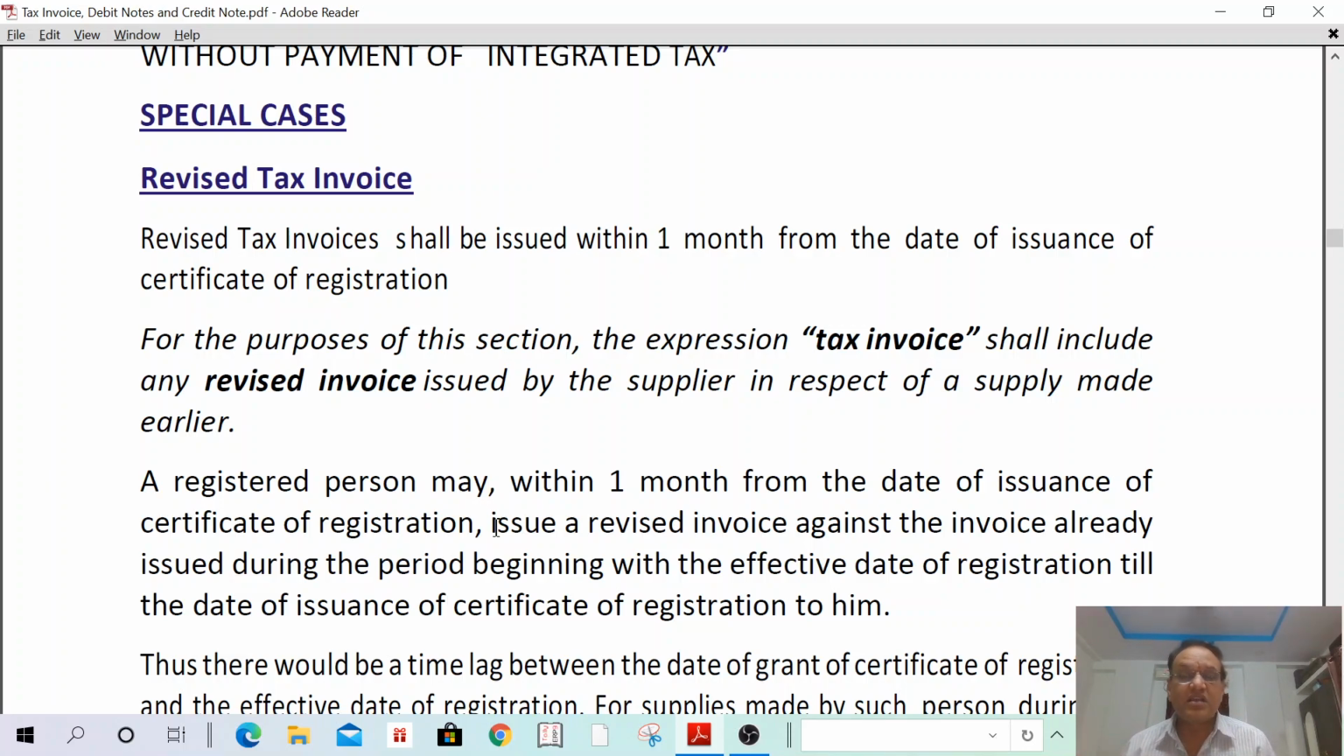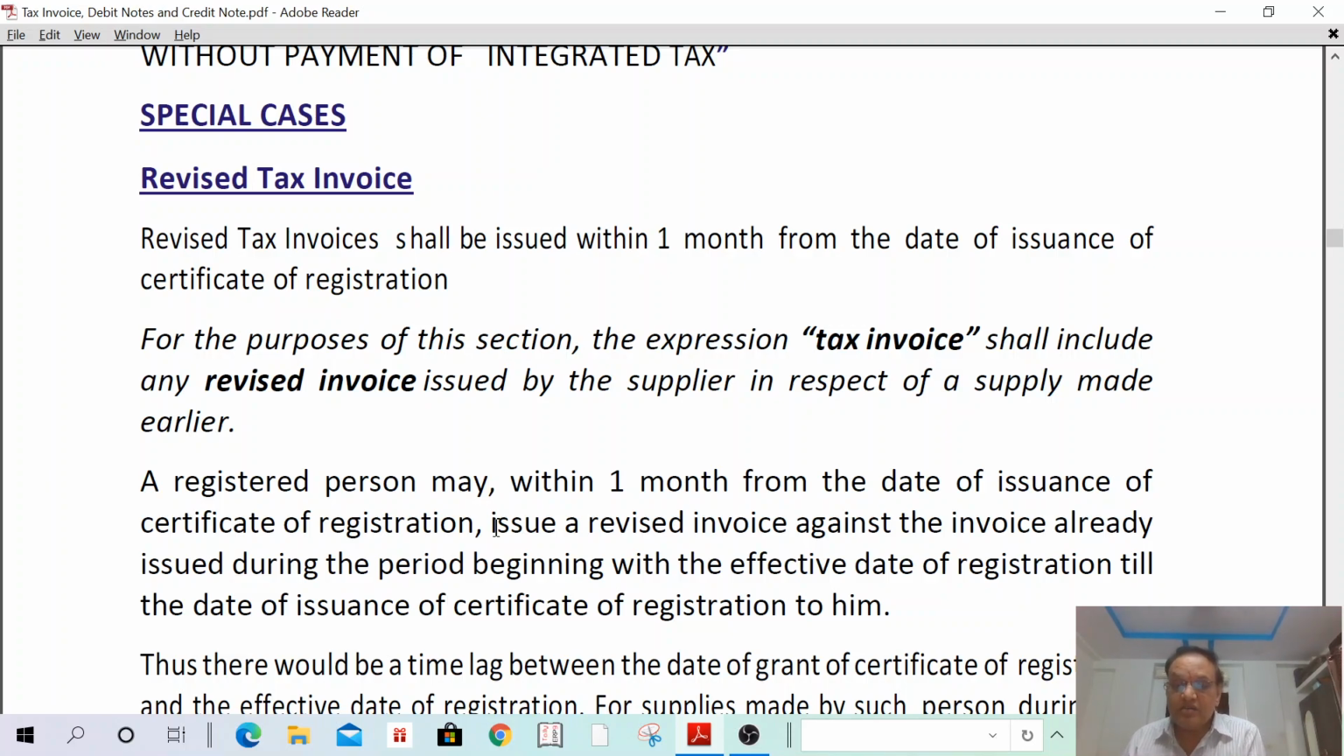Why? Because the recipient has to get input tax credit. My recipient wants to get input tax credit, so I have to mention my GST number after the grant of registration. For this period, between 1st January and 30th January, I have to issue a revised tax invoice so that my recipient can get input tax credit.